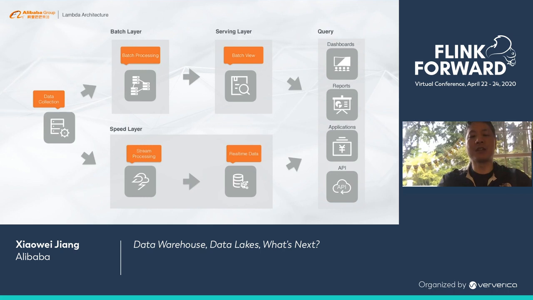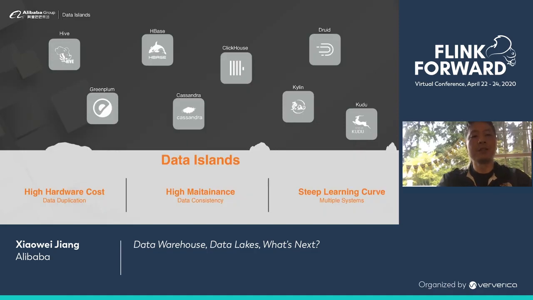Let's first take a look at what are all the possible choices to store our data. If you look at the open source world, there are actually lots of choices in storing data. For example, we can use Hive to store offline data. HBase and Cassandra are very good at storing real-time data and provide efficient point lookup query abilities. And on the other hand, Druid and ClickHouse are good at serving analytic queries.